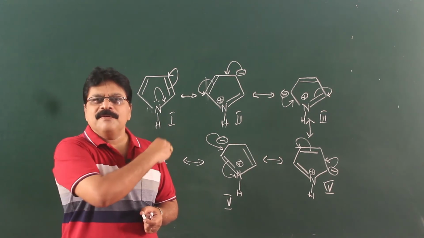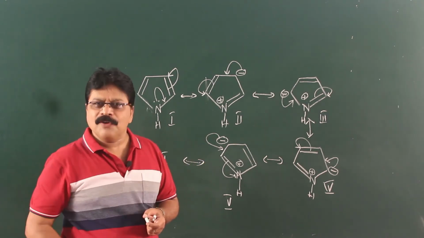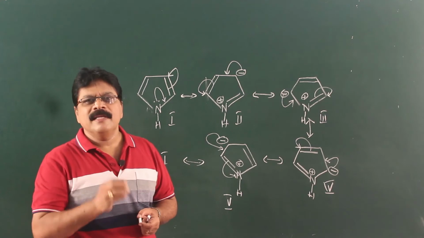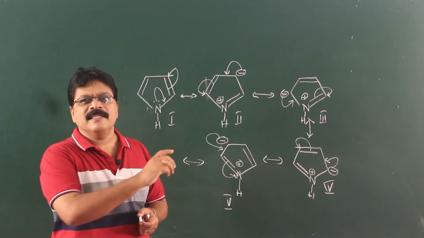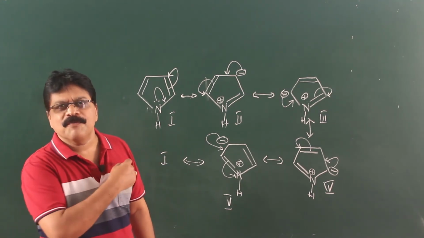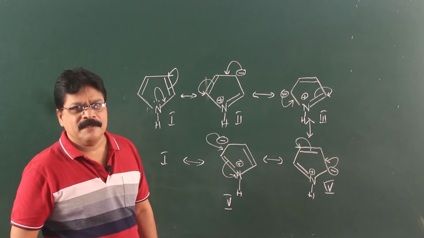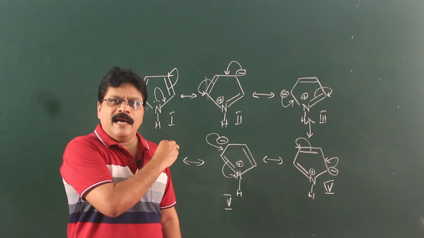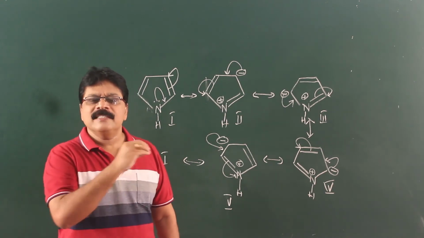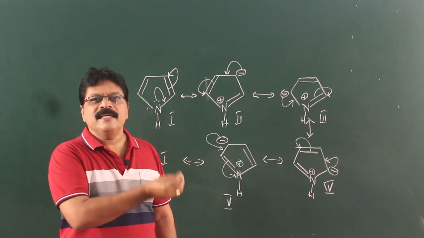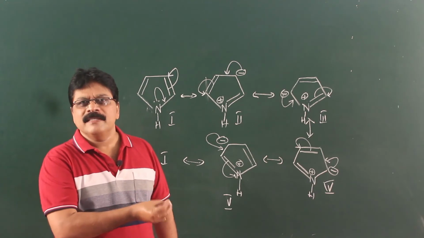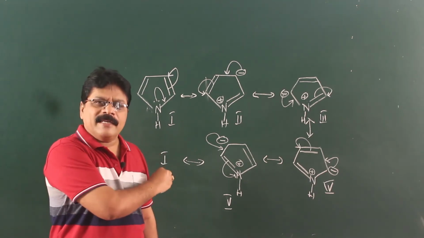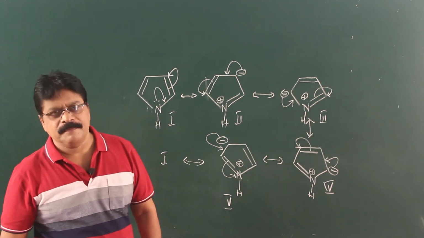Similarly, you can try the case of oxygen and also sulfur. Those atoms will be releasing their lone pair electrons, resulting in the formation of different delocalized structures. So, this is the most interesting thing about the aromatic character of these heterocyclic compounds, and the requirement to fulfill the aromatic sextet is met by an atom like nitrogen, oxygen or sulfur.